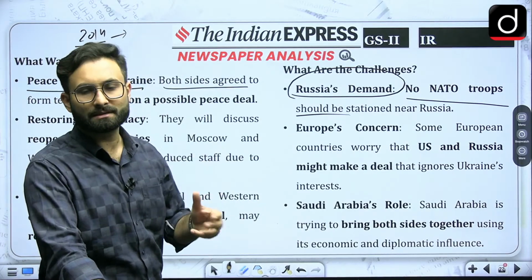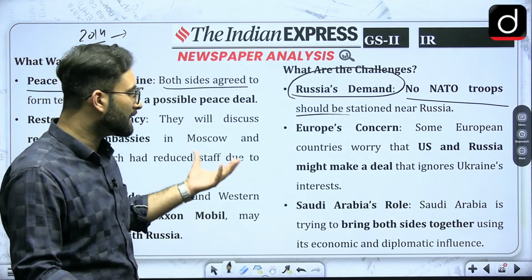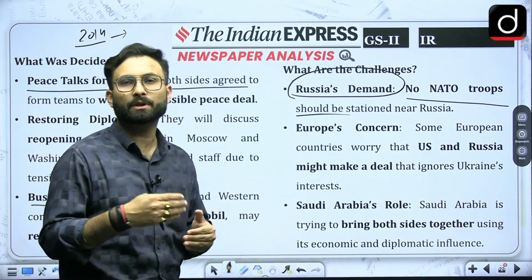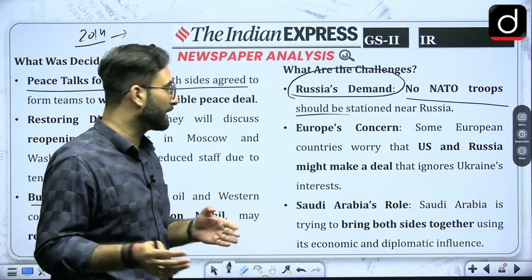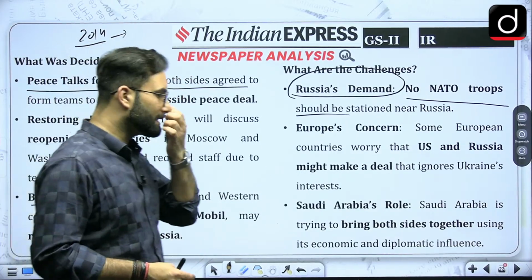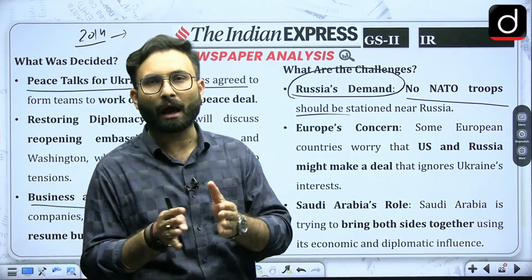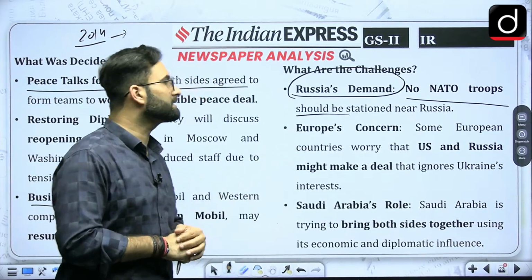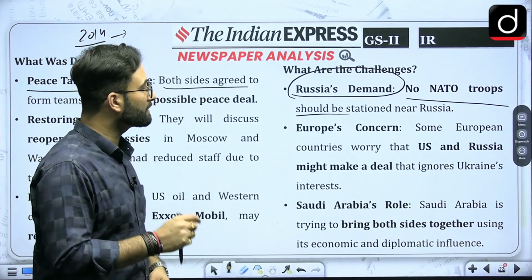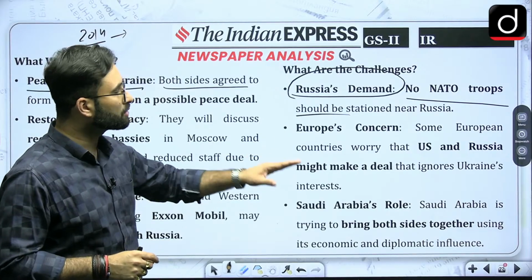Some European countries like France are saying that Russia and the US, when they talk about their own interests, are sidelining Ukraine. In this whole discussion, you will see that they are talking about how to better their relations. Okay, so that is Europe's concern. Some European countries worry that the US and Russia might make a deal that ignores Ukraine's interest.